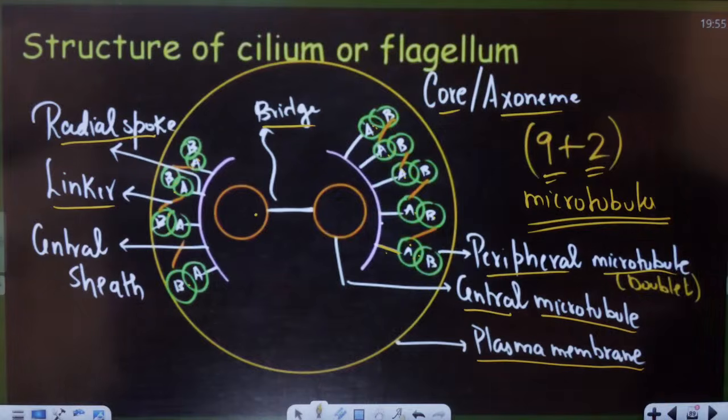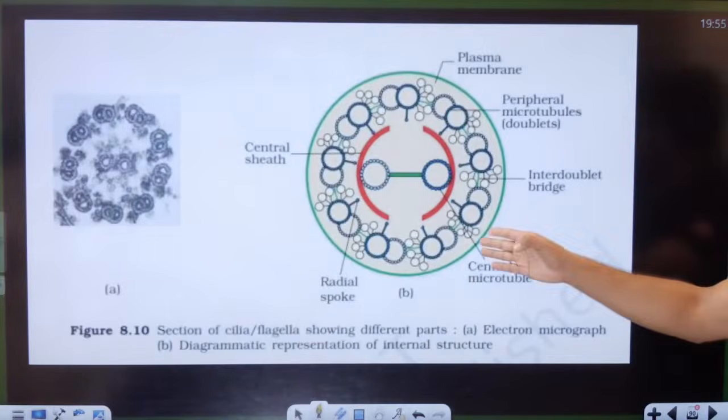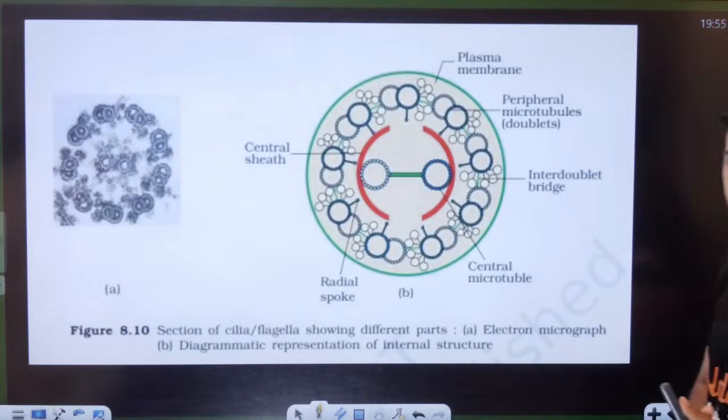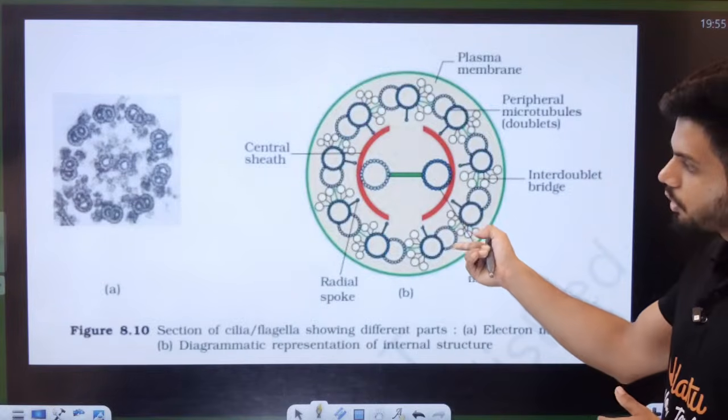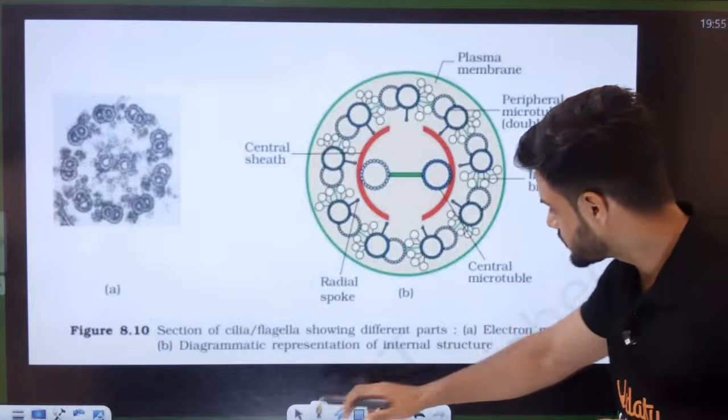Okay. So this is called 9 plus 2 arrangement. Students, tell me, now does it make sense to all of you? Students, now does this diagram make sense to all of you? In the chat quickly.